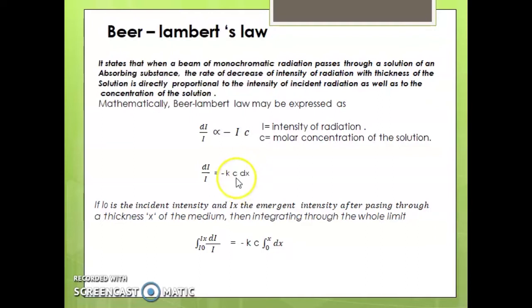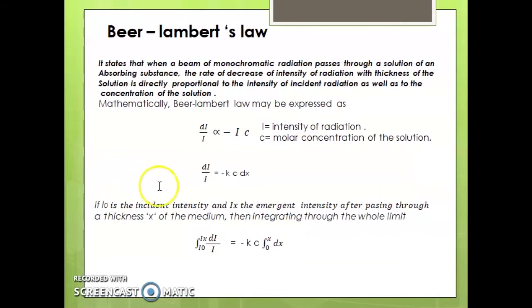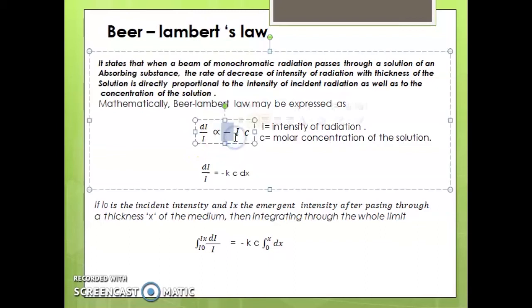The probability that the photons of a beam of intensity I0 will be absorbed by the sample is directly proportional to the concentration and the thickness x of the absorbing solution.